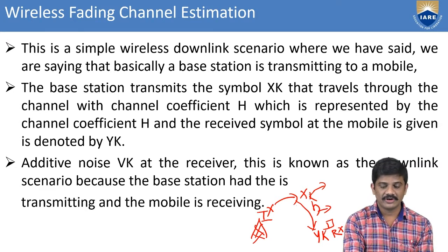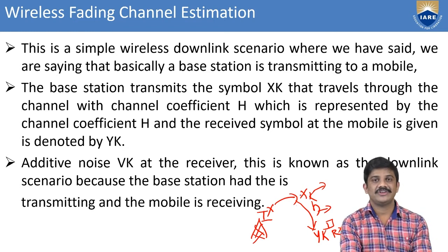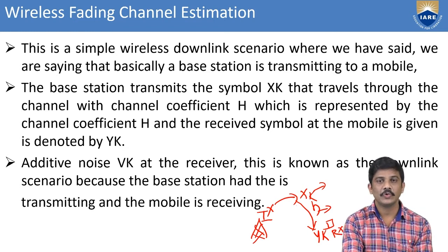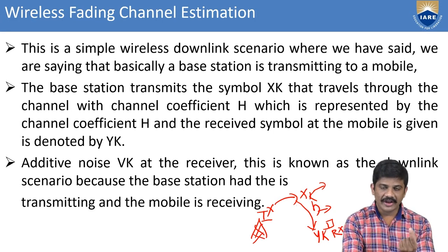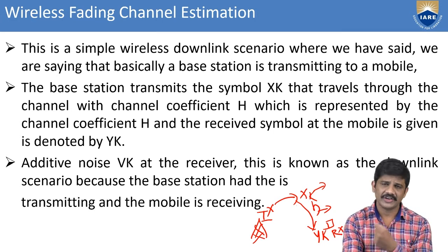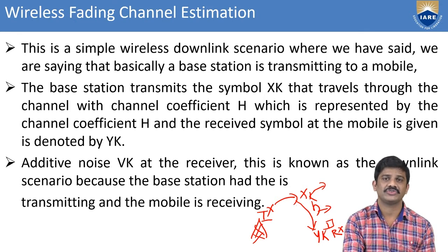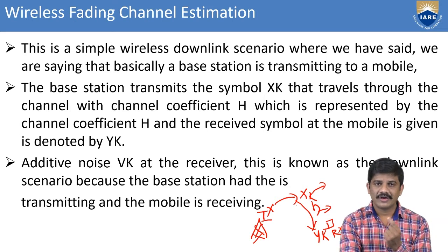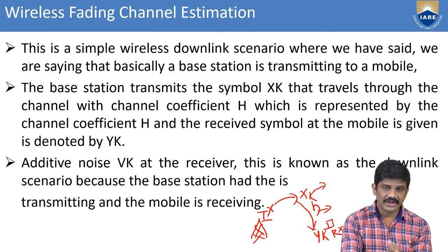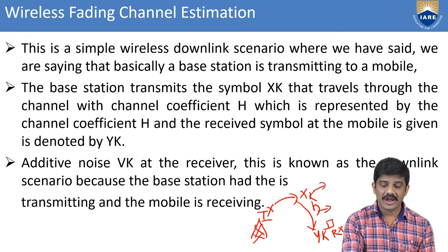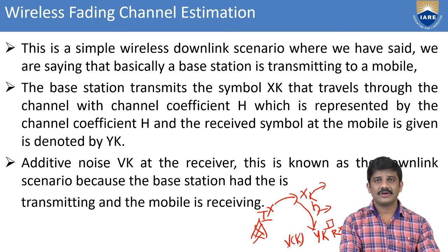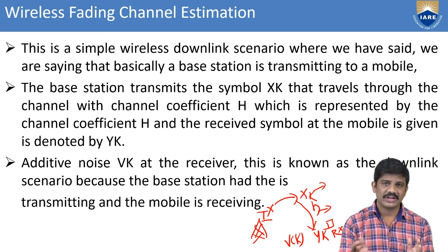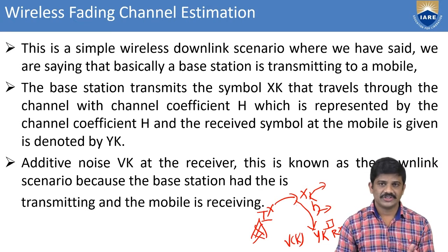The transmitted signal is represented with x of k, and for whatever signal is transmitted from the base station to the receiver section, we consider the channel as a medium, represented with the channel coefficient. The receiver section, that is the mobile, receives y of k. Also in the downlink scenario, we add some noise, represented with v of k. Up to this is the total simple wireless network, with the transmitter section and receiver section.